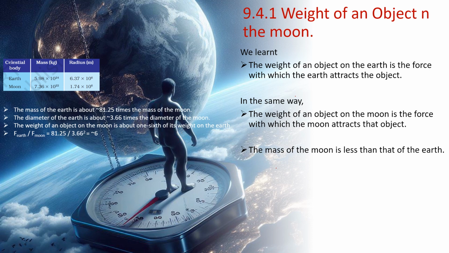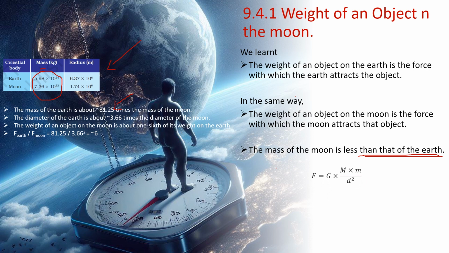Okay, what is mass? The mass of the Moon is less than that of Earth, correct? So I just captured them here, right? This is a table taken from your book. So the mass of the Moon is less than that of the Earth by 81 times, remember. So Earth has 81 times more mass than the Moon. This is the exact number I gave, right? If you take the ratio of it, you will get 81 times. Okay, then so what? What happens? Earth has more mass.